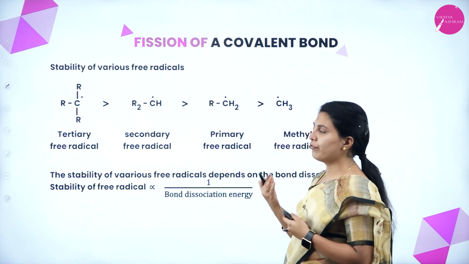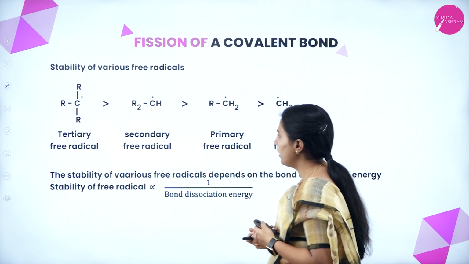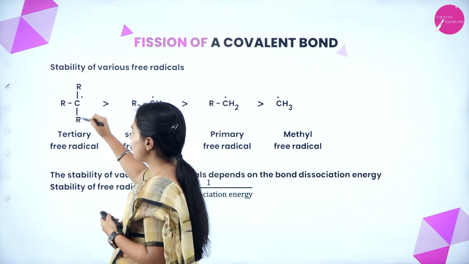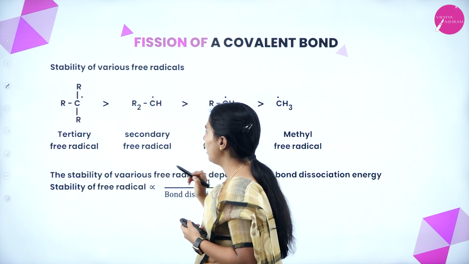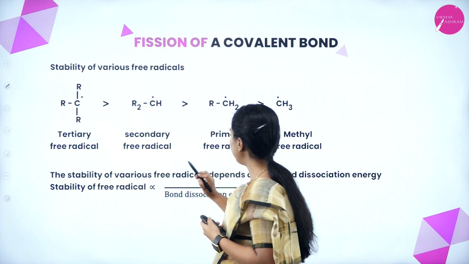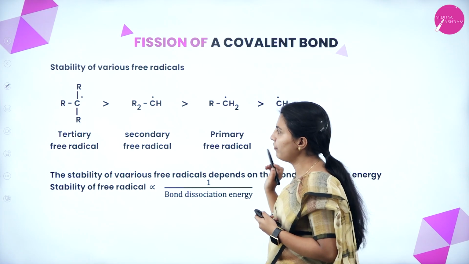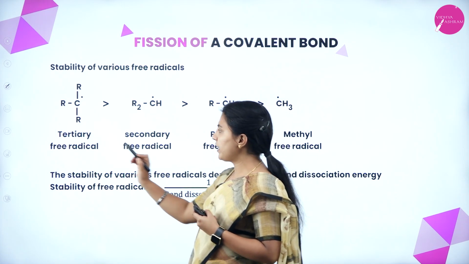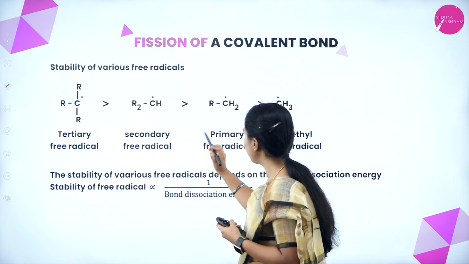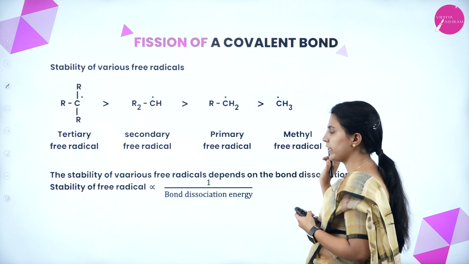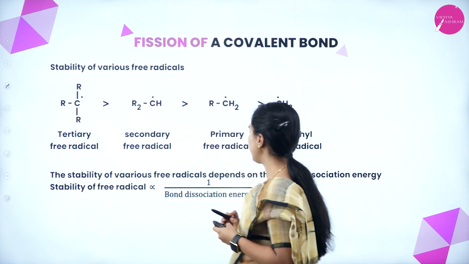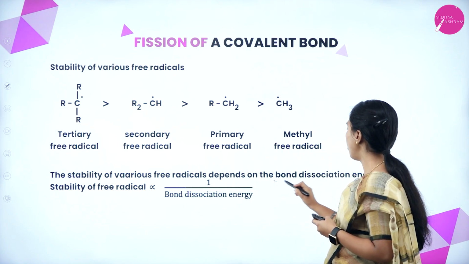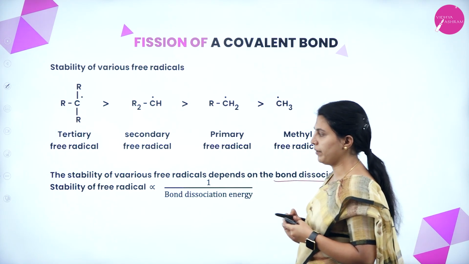Now, the stability of various free radicals. This is tertiary, one carbon attached to three other alkyl groups. This is secondary, this is primary, and this is the methyl free radical. Which is greater? Tertiary is greater than secondary, secondary is greater than primary, and primary is greater than the methyl free radical. The stability of various free radicals depends on the bond dissociation energy.